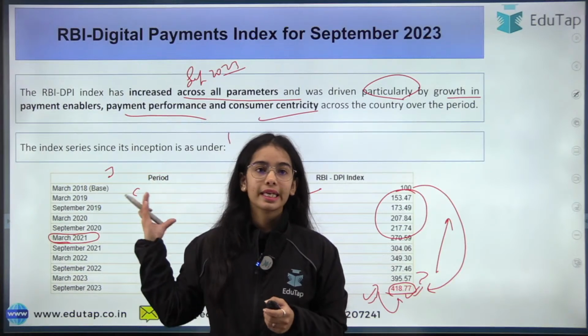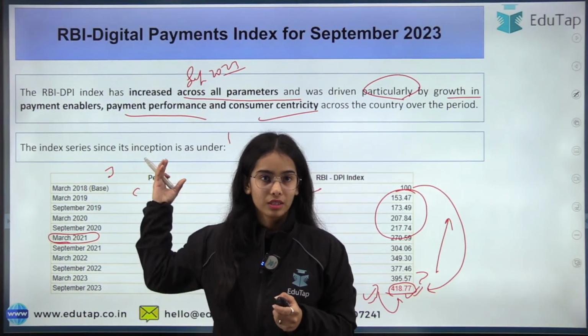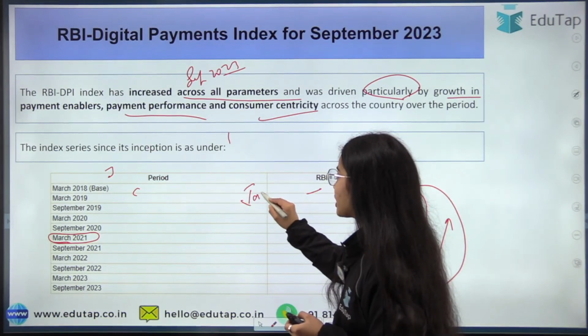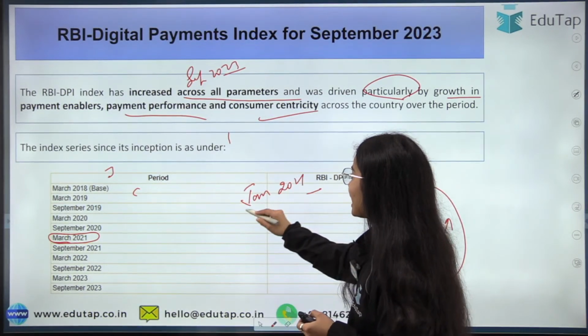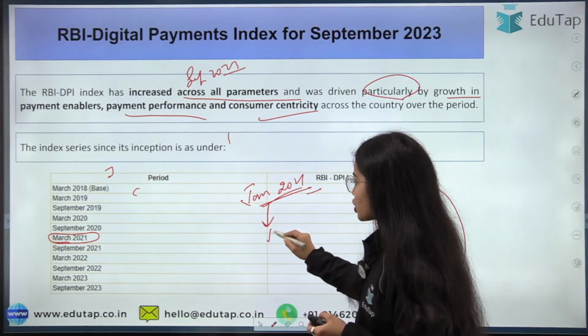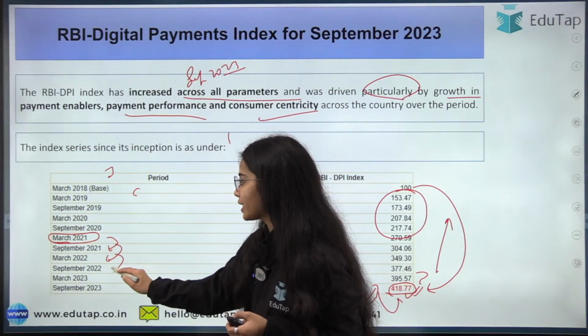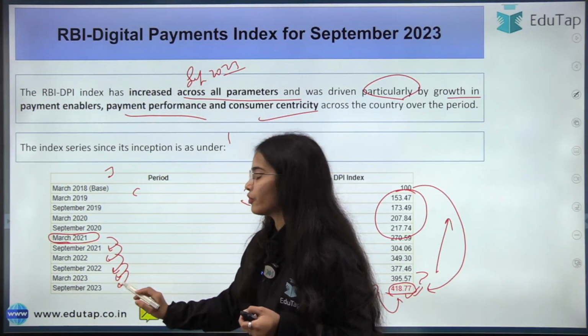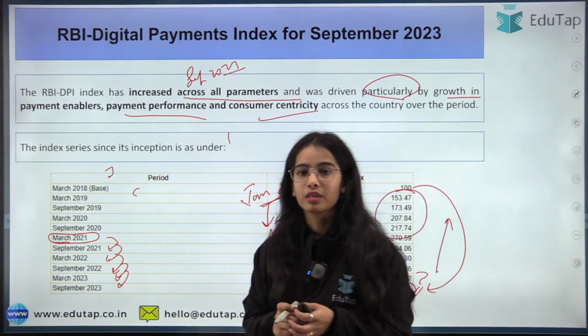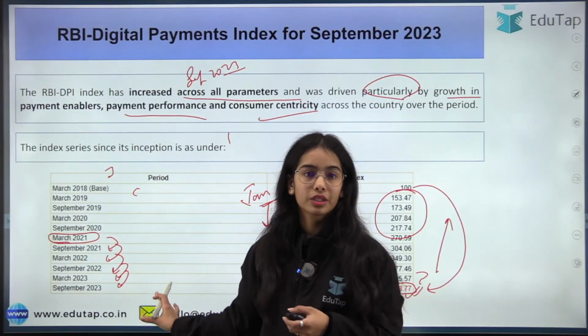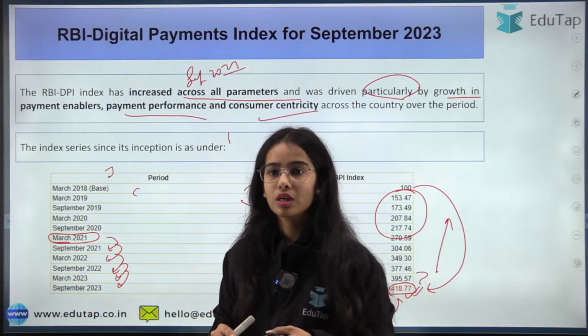So this is the index series since its inception. RBI introduced the digital payment index in January 2021, and after that, from March 2021, there was a regular release of the index with a lag of 4 months. So this is the news article. Now I will show you the questions.